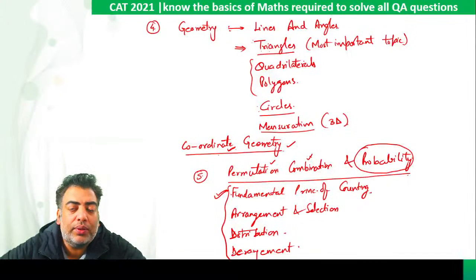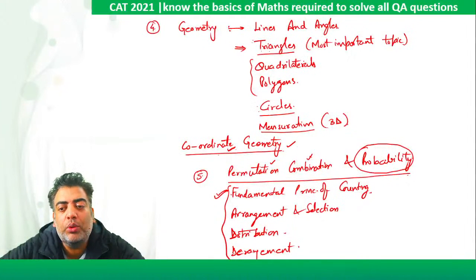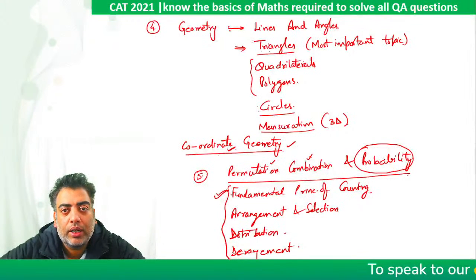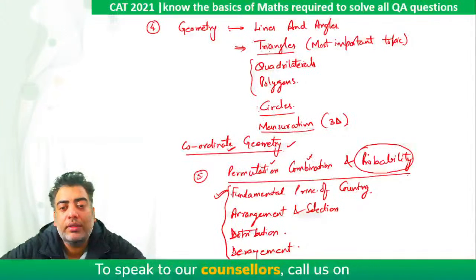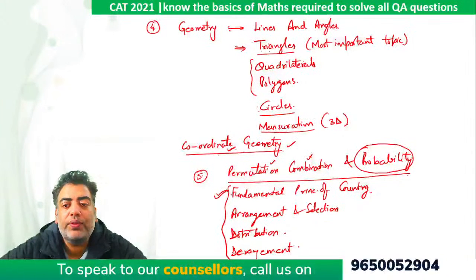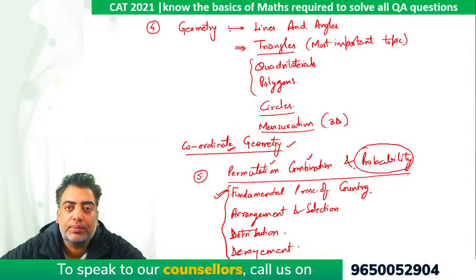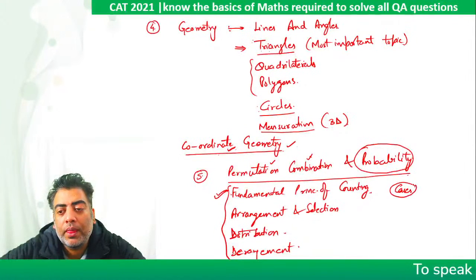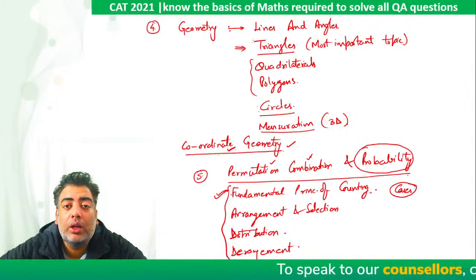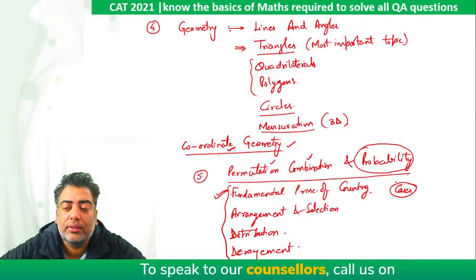Only if you are clear with permutation combination, only then move on to probability. Right? So you will find that all questions of probability are then much easier if we focus on each and every question. Now, how to solve these kind of questions? Please ensure when you are making cases, you do not skip even a single case.